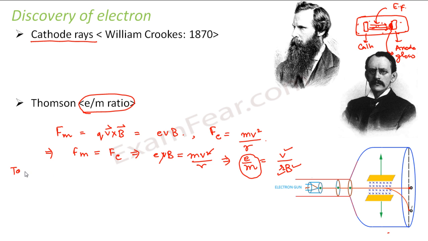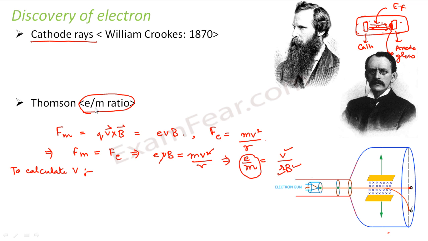To calculate velocity, he used another arrangement. If you have any difficulty in understanding the formulae which I am using, I have already explained all these things when I was teaching you the lessons on current electricity, electrostatics, and magnetostatics. In all those lessons I have talked about magnetic force, electric force, and why a charged particle moves in a circular path when it moves through an applied magnetic field. I have explained all these things there in detail.